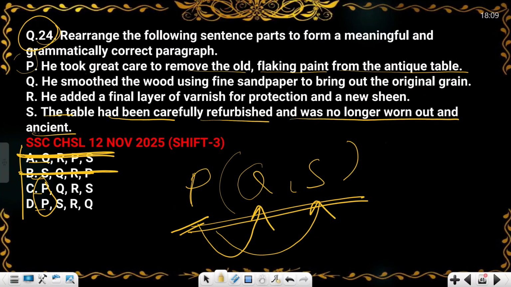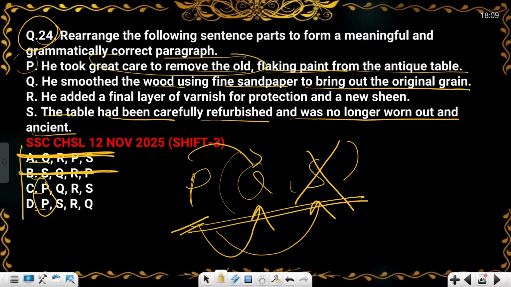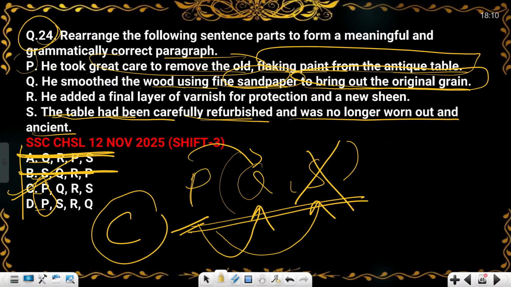So this is altogether different. So this you will cut. But if you read option Q, he smoothed the wood using the fine sandpaper to bring out the original grain. So option Q is closer to option P. So C will be your answer, like a conclusion line. So C will be your answer.